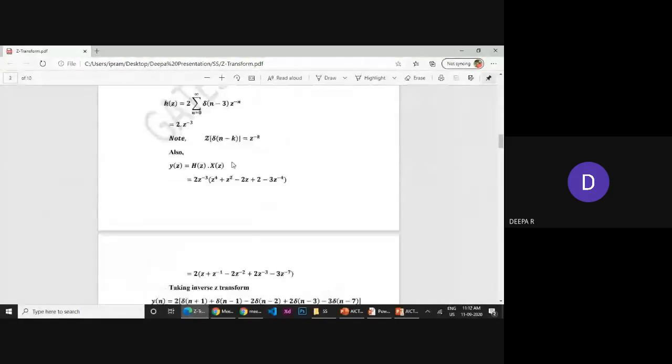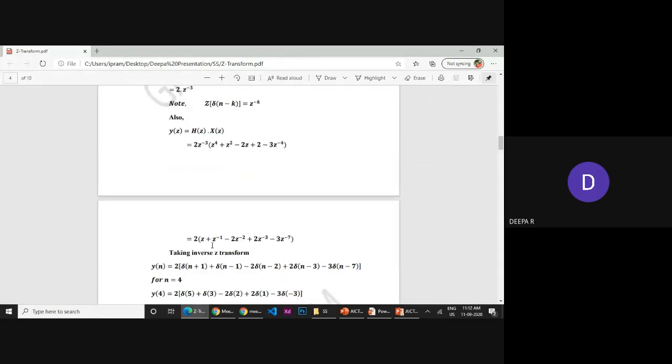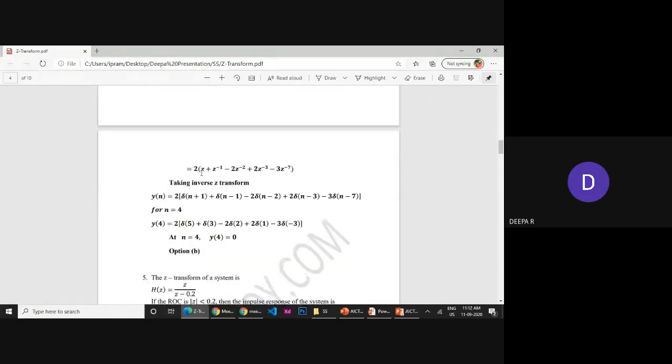See here, in this problem we have multiplied to get Y of z equal to H of z X of z, and they are taking an inverse operation by replacing that z factor with n. So when I get z, it becomes del of n plus 1. If it is 1, I can write del of n.